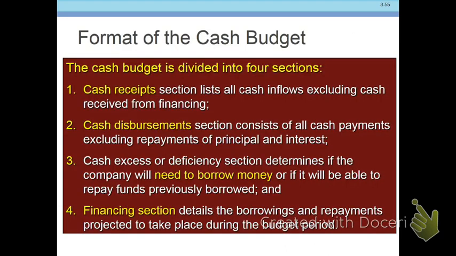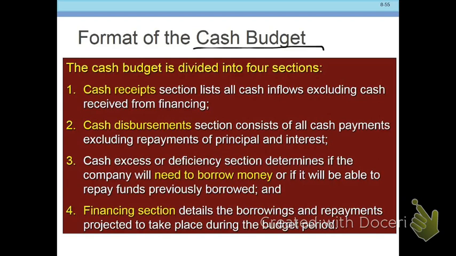Now we need to put together a cash budget, and the cash budget is done virtually last. Okay, we still haven't done a budgeted income statement and a budgeted balance sheet, but it's done last because we need to collect information from all of those other budgets, okay, before we can do the cash budget.